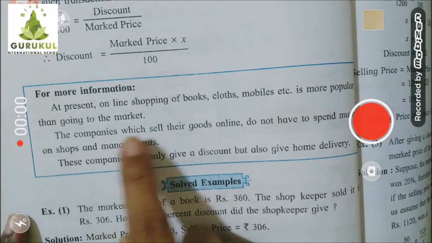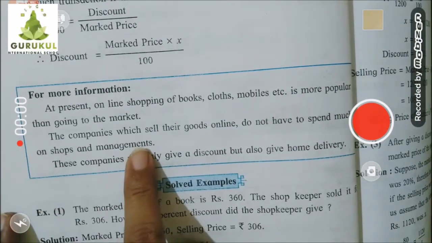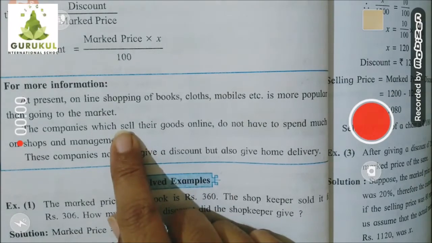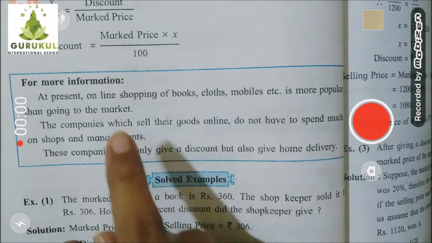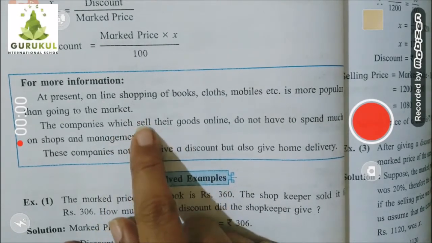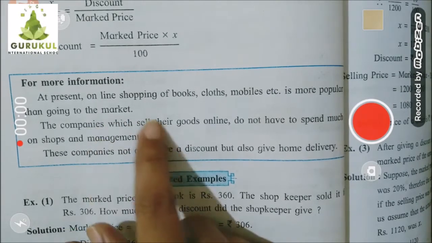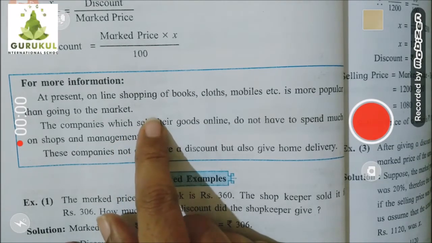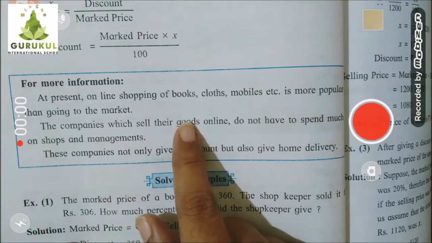See, the companies which sell their goods online do not have to spend much on shops and management. Yes, children. In previous days, when online shopping was not available, what did companies generally do? Suppose they made some product. To sell that product in every city, they had to arrange the shops, arrange the staff, pay the AC bill of that shop, the land bill, the rent bill of that shop, and give the payment to that staff. When they arranged everything in every city, then their products were sold through their shops.